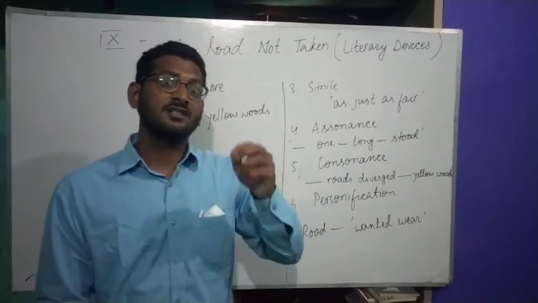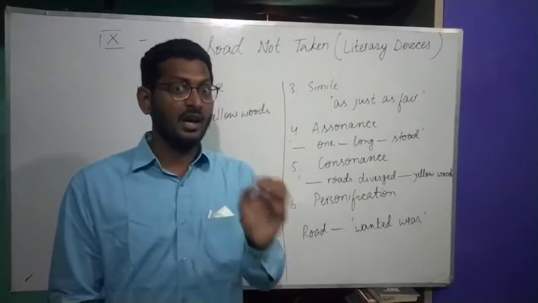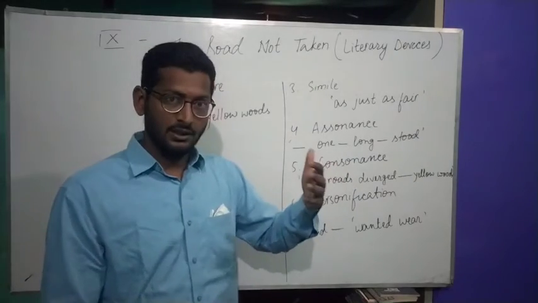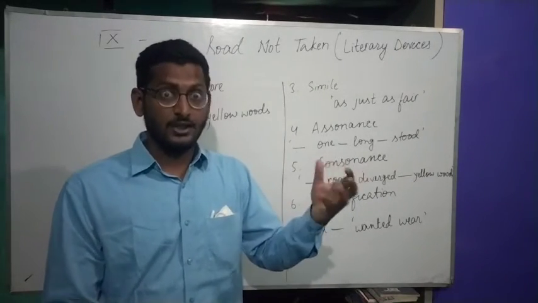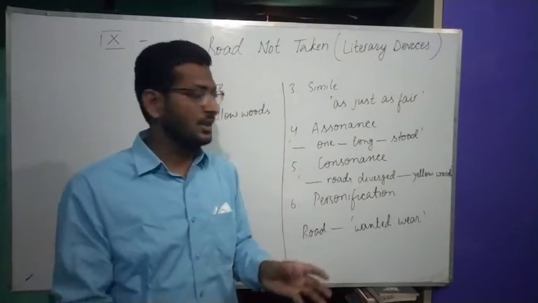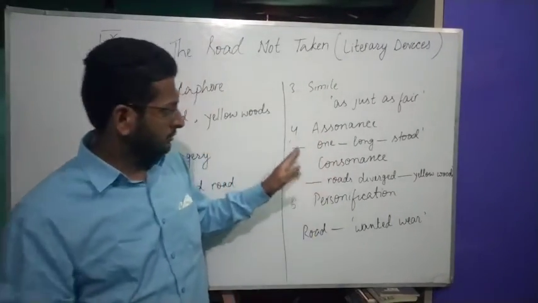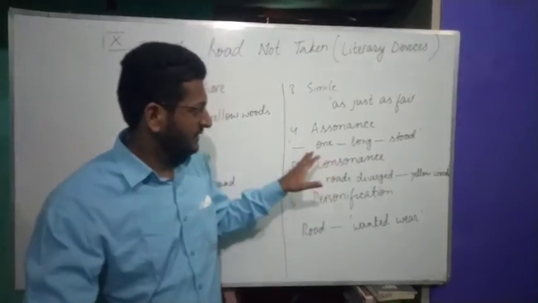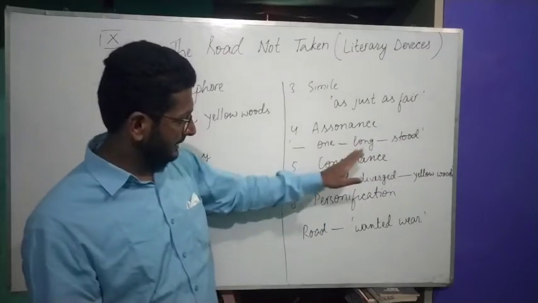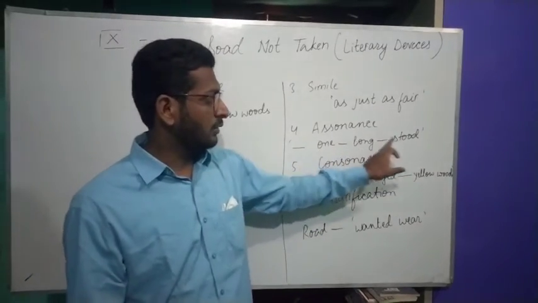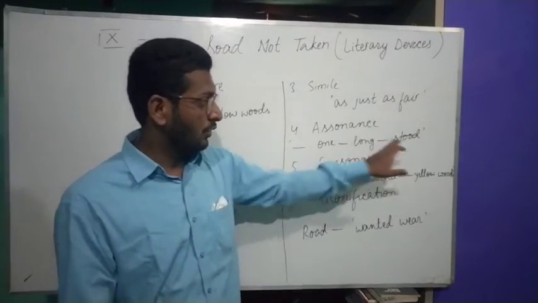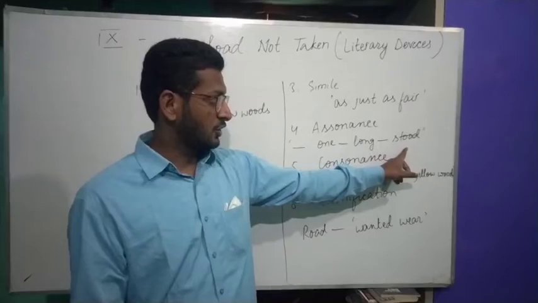Now coming to fourth, assonance. Assonance has to do with the sound of vowels. I repeat, the sound of vowels. When the sound of a vowel is repeated at least at two places in the same line or in the closest lines, that is assonance. There are many, I have just put one of them. One long stood, there is a line. The O sound is predominant here, so O, O, O. One long stood.